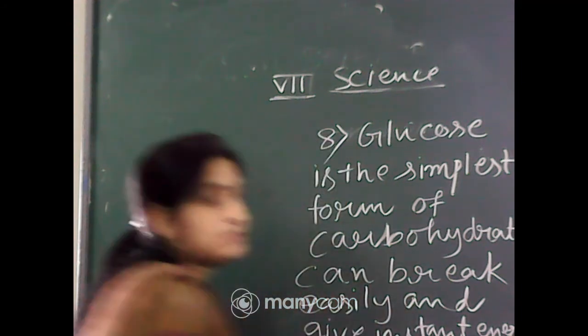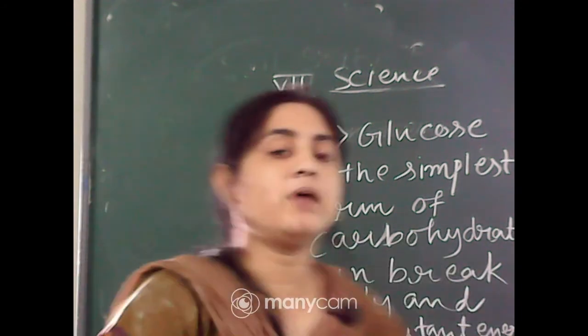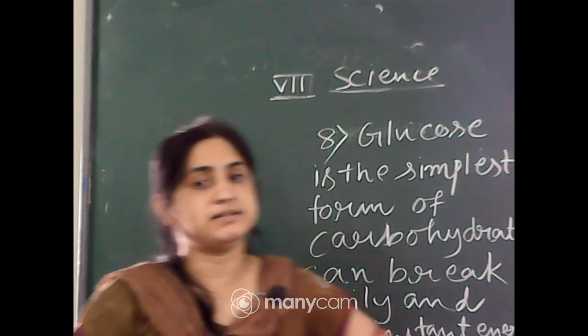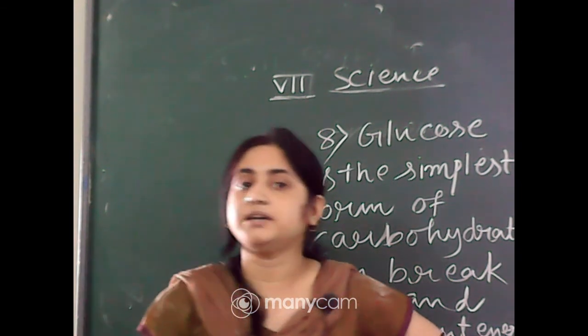Okay, so this is the answer. Glucose is the simplest form of carbohydrate, so it can easily break down and give instant energy. That's why you get instant energy from glucose.